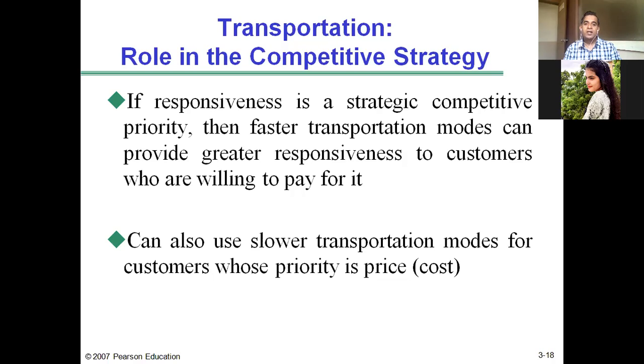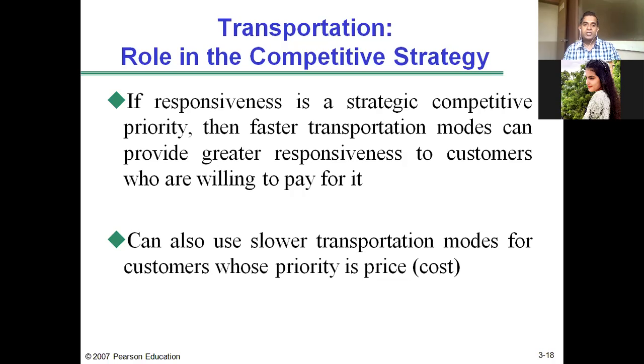See, a very simple example I can give you. If you go to the post office, though the transactions might have decreased, and you want to send an ordinary letter, a postcard for example, you purchase the postcard, write the address, and put it in the post box. That will cost you maybe 1 or 2 rupees, and your work is done. But if you want the message to reach the next day or within 72 hours or faster, you will subscribe to a service called speed post.